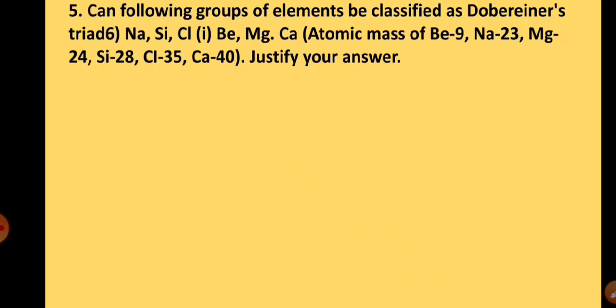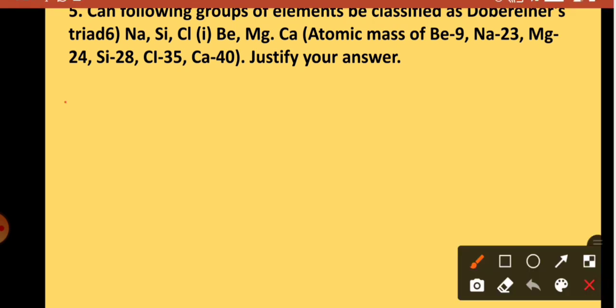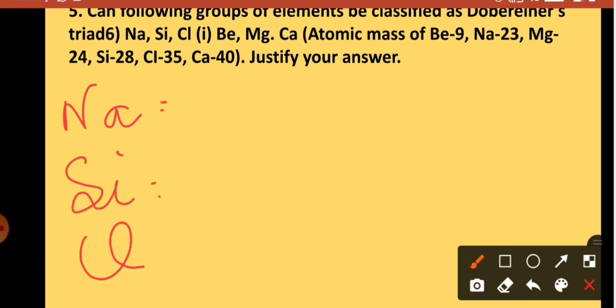Now coming to the fifth question, can the following groups of elements be classified as Dobereiner triads? So for example, sodium, silicon and chlorine. We have atomic masses, and it is given in the question also.